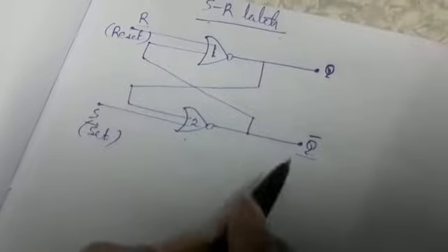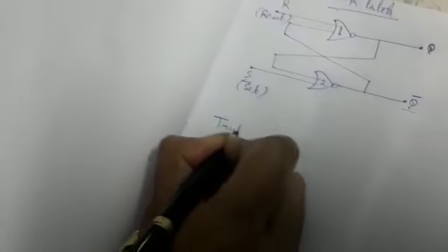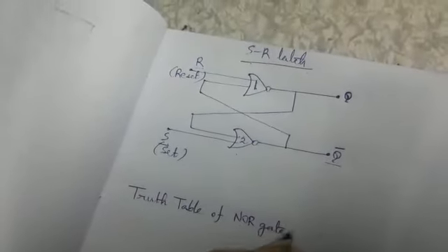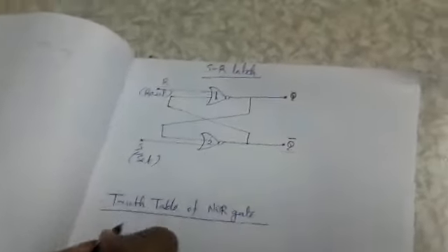So if we draw the truth table of NOR gate, you all know the truth table of NOR gate.